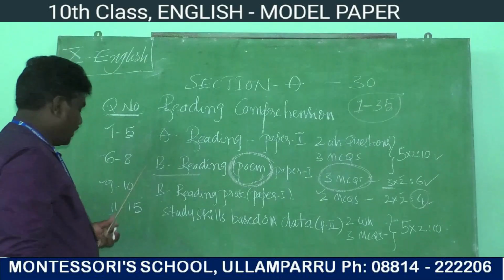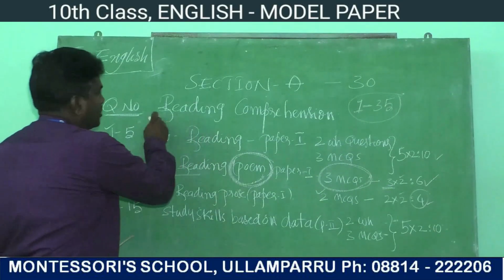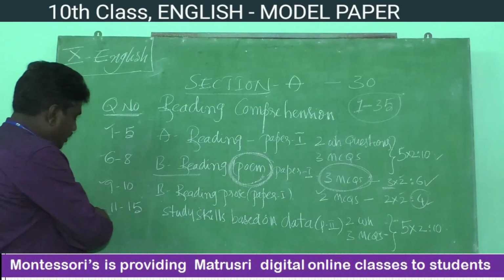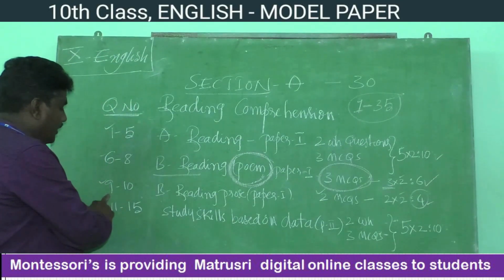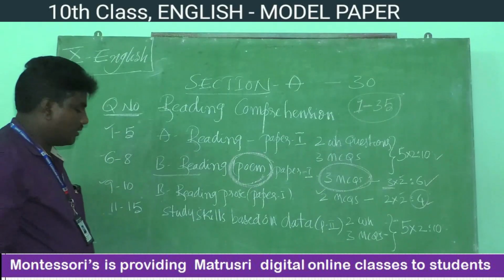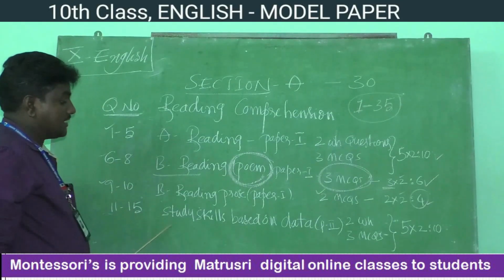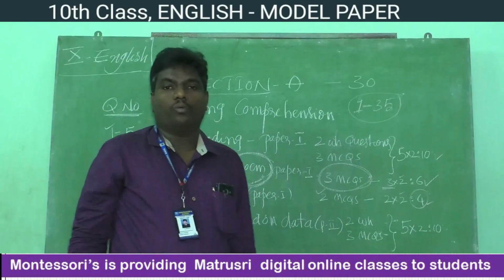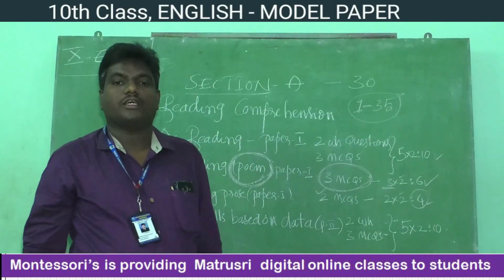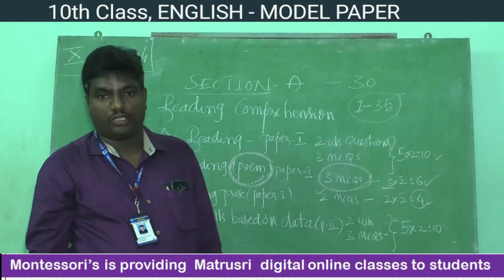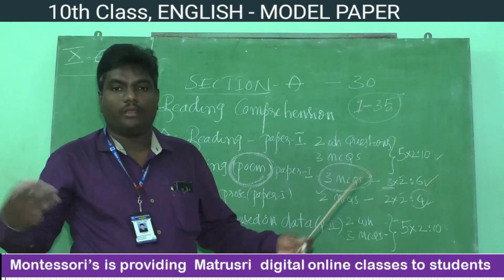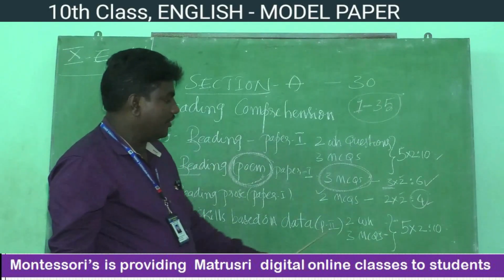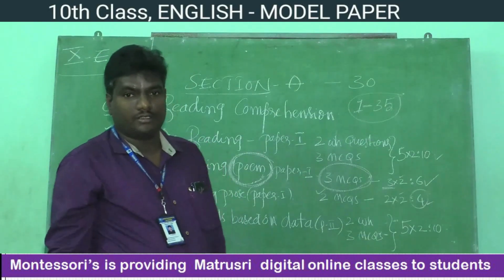Okay. Next, the last part of section A. What is the last part here? Question number 11 to 15, study skills based on data. What does study skills mean? For example, we are given some pie chart, T diagram, or some table. In that data, you will be asked 5 questions.